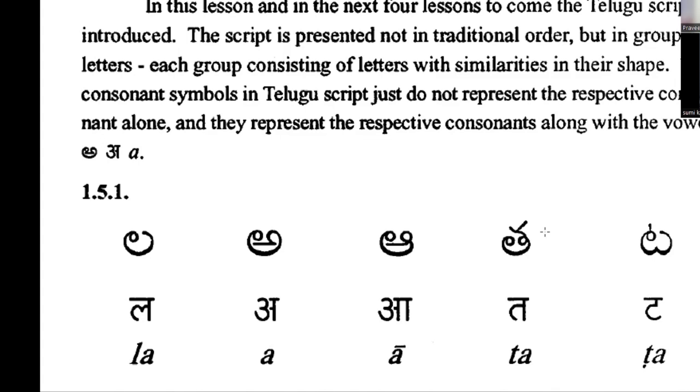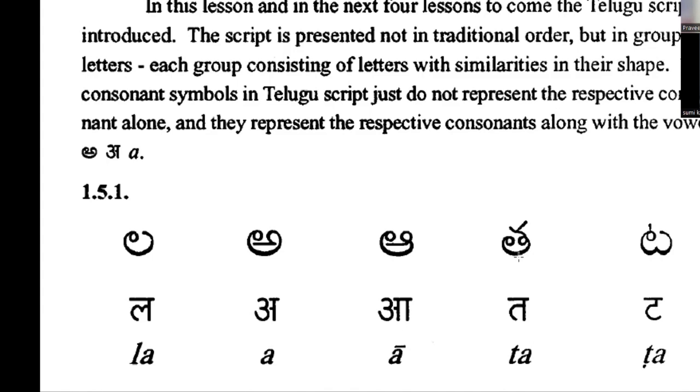So after adding a vowel sound, k plus a becomes ka, a normal consonant. Okay, let's see this one. This is t. Initially, it is t only. But after adding a vowel sound, it is called gunintam in Telugu.